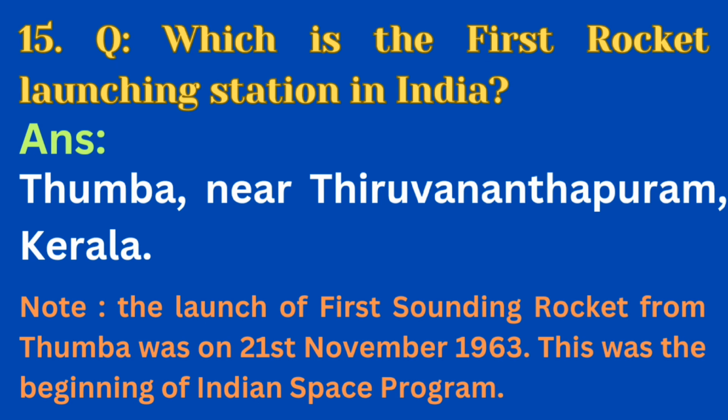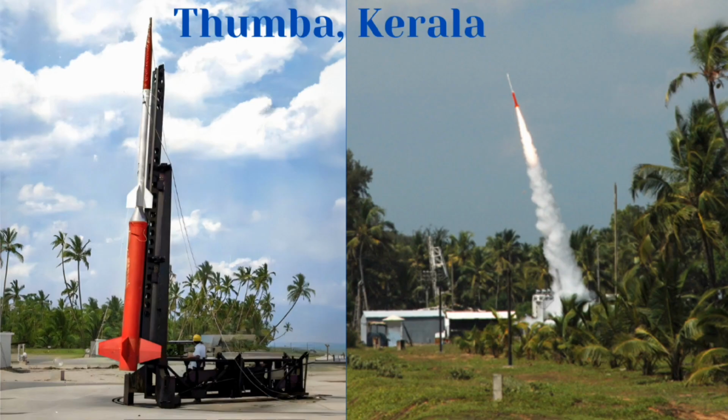Question number 15. Which is the first rocket launching station in India? The answer is Tumba, near Thiruvananthapuram, Kerala. Note that the launch of first sounding rocket from Tumba was on 21st November 1963. This was the beginning of Indian space program. This is the place Tumba, Kerala. You can see the rocket is launching from Tumba.